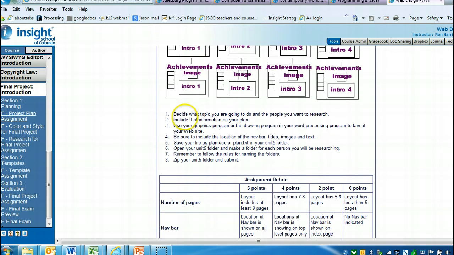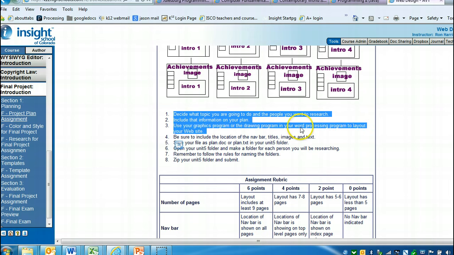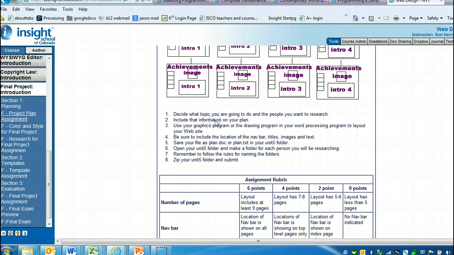So again, you're going to decide on your topic, include all the information in the plan, and lay out your website similar to this. You can use a graphics program, you can use Word to do it, however you want to, so you can lay it out this way. Save your file probably as a doc file, call it plan, or a text file if you want to. Save it in the Unit 5 folder.